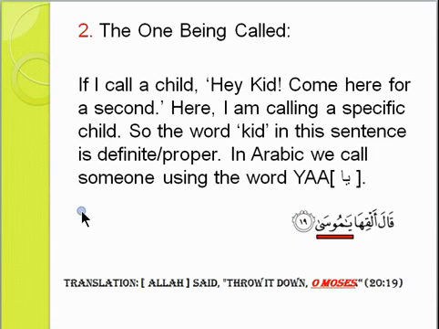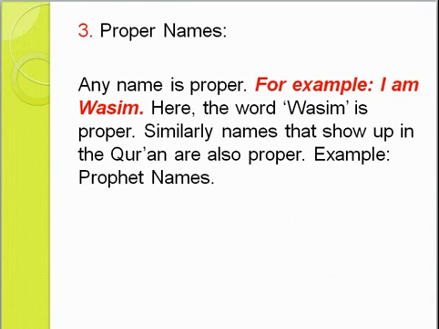But if I say ya ayyuhan nas, ya rajulun, hey boy, ya umra, ya akhi, hey brother, this is very common, ya akhi, hey brother, then we are talking about someone specific. So that is when some common words like child, boy, girl can become proper. So it depends if there is a ya, if there is an al. So common words can become proper. Hey, my birds are disturbing, sorry about that.